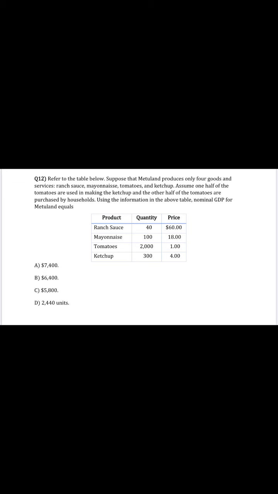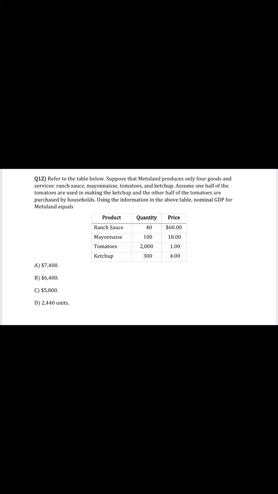Refer to the table below. Suppose that Metoland produces only 4 goods and services: ranch sauce, mayonnaise, tomatoes, and ketchup. Assume one half of the tomatoes are used in making the ketchup and the other half of the tomatoes are purchased by households. Using the information in the above table, nominal GDP for Metoland equals. So we are going to consider the final goods value. Ranch sauce is a final good, so we multiply 40 by the price. Mayonnaise is again a final good.